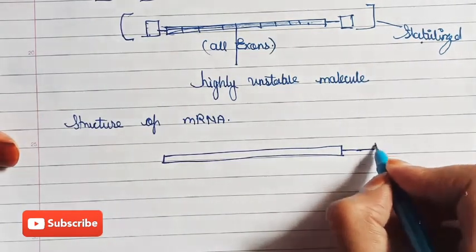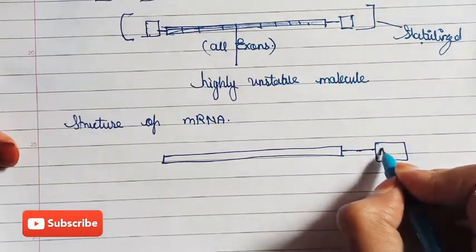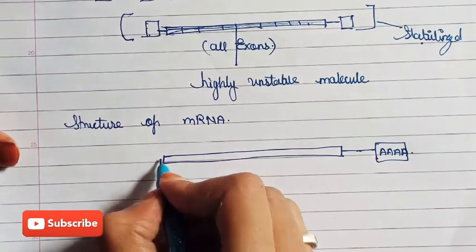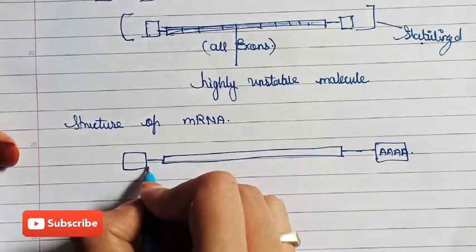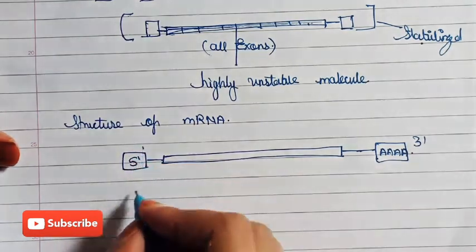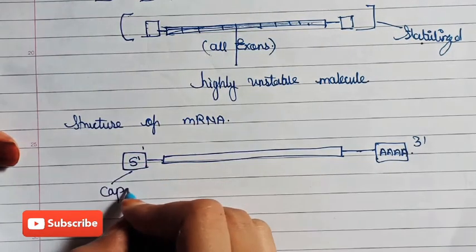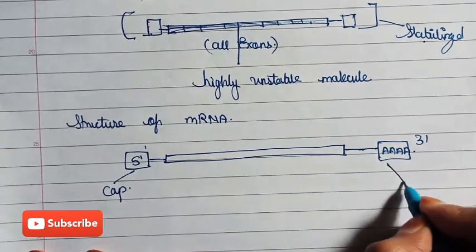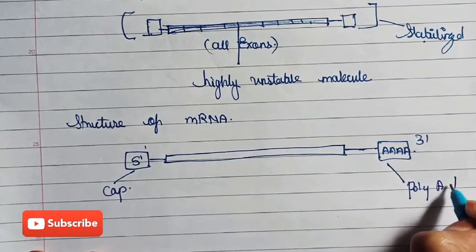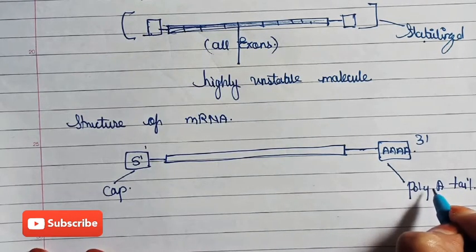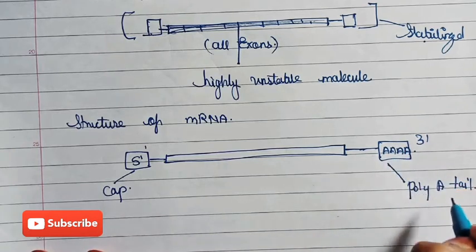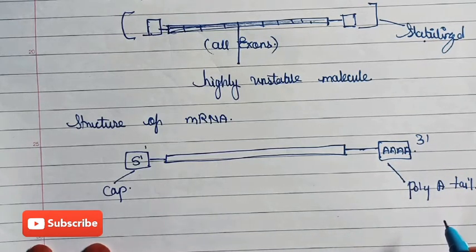Here you can see adenine, adenine, adenine. Many adenines are present here. And this is a 5 prime end. Okay, this is a 3 prime end. This is a 5 prime end. As you know, here the cap is present. Here the tail is present, which we can call a poly A tail. Why is it known as a poly A tail? Because it has many adenines at the end, at the tail part.